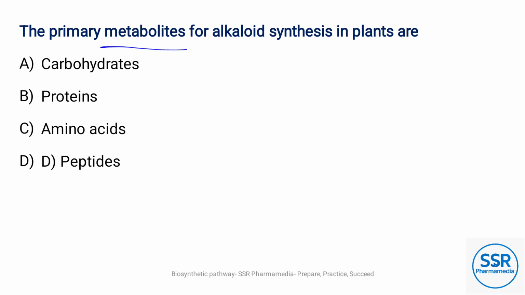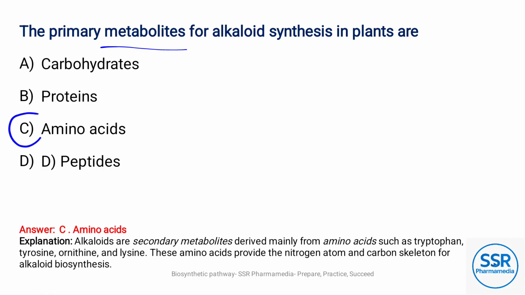The primary metabolites for alkaloid synthesis in plants are, the answer is option C, amino acids. Alkaloids are secondary metabolites derived mainly from amino acids such as tryptophan, tyrosine, ornithine and lysine.